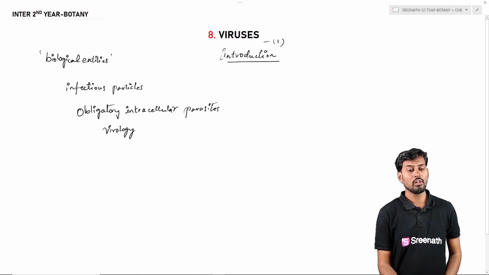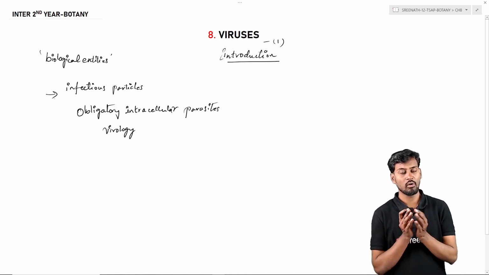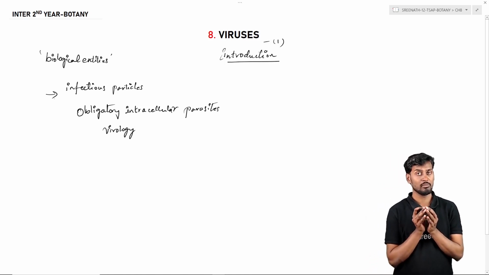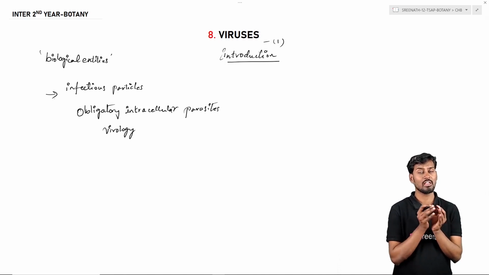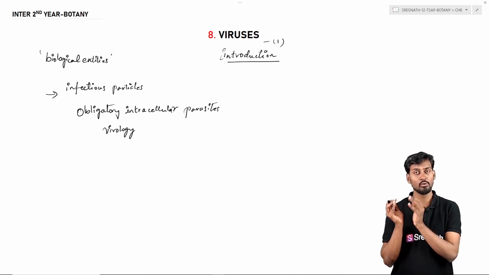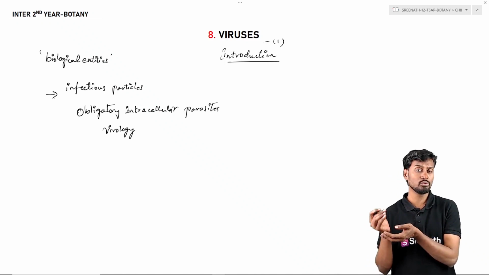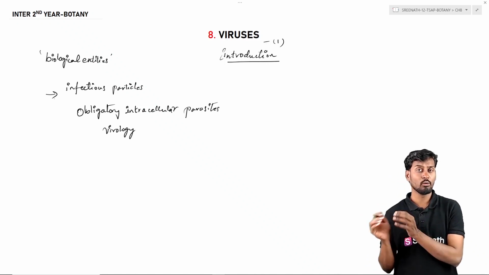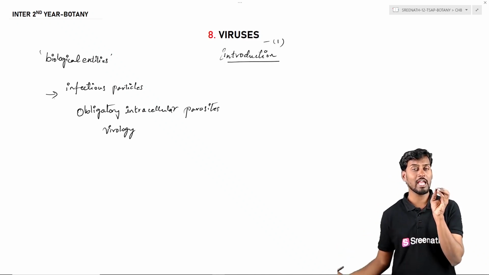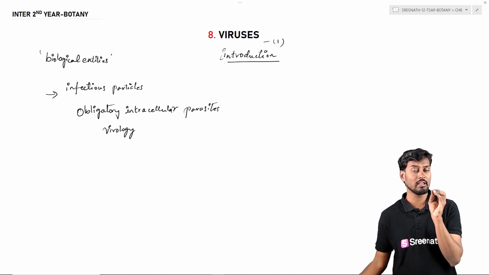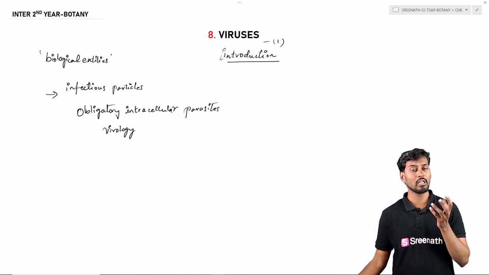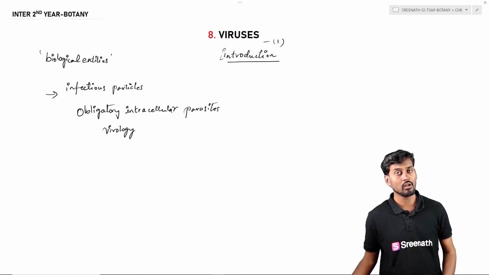All viruses are infectious particles. So what are viruses? They are infectious particles made up of both protein and nucleic acid. The nucleic acid may be either DNA or RNA, but not both. Any one can be the genetic material of these viruses, either DNA or RNA, covered with protein, so they are called infectious particles or viruses.